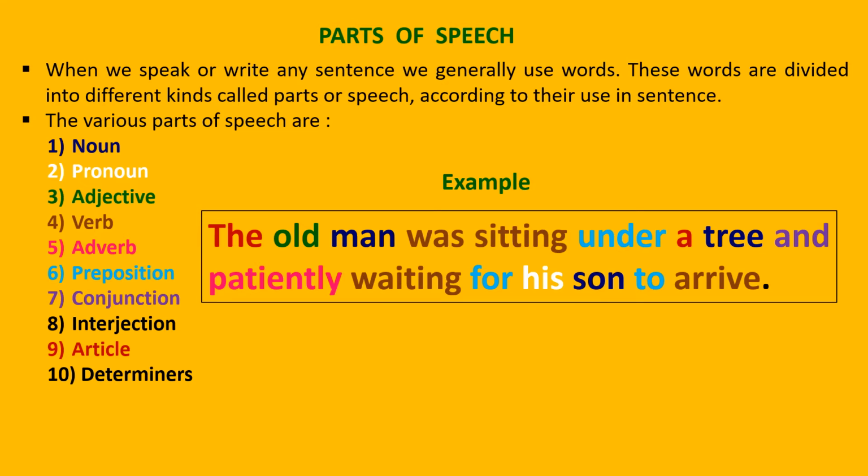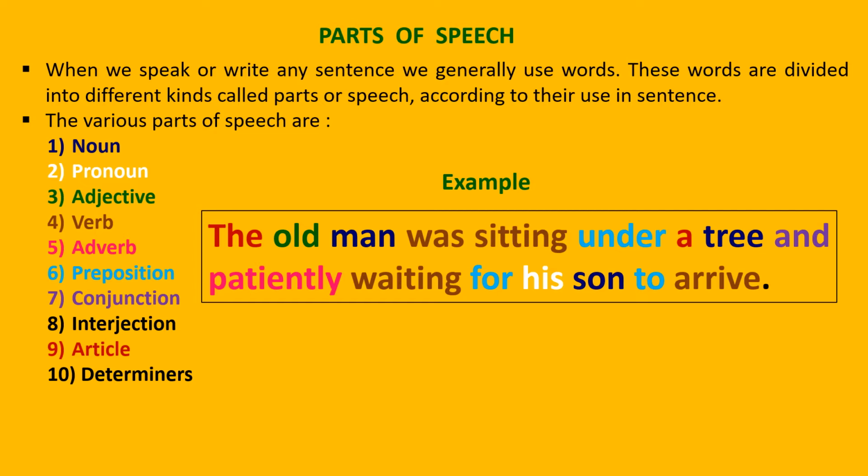The various parts of speech we use are noun, pronoun, adjective, verb, adverb, preposition, conjunction, interjection, article and determiners. Gradually we will know one by one. For your convenience, I have taken here an example.